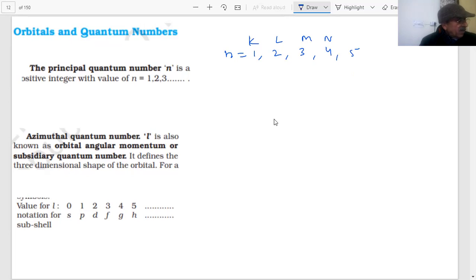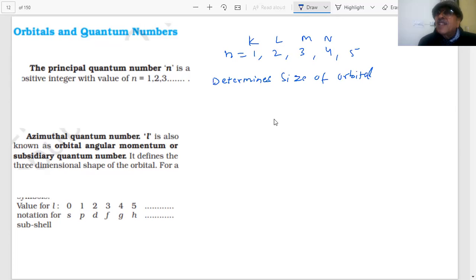Have you noted down the first quantum number? Principal quantum number n, students, is the first one which we should know. This determines the size of the orbital and the energy of the orbital. It determines the size of the orbital.